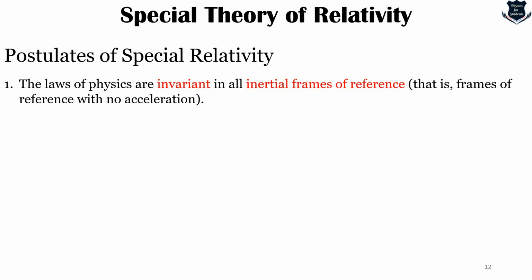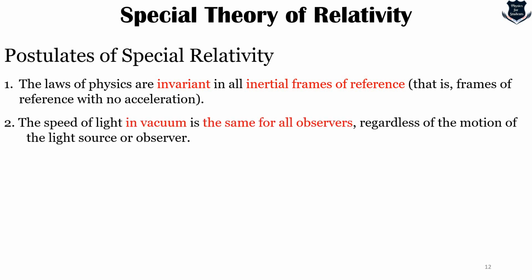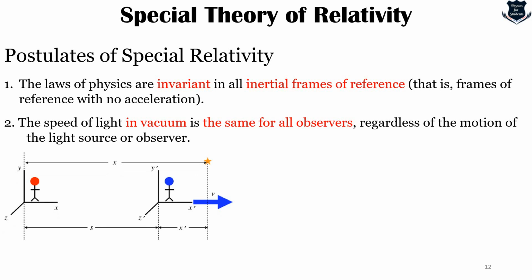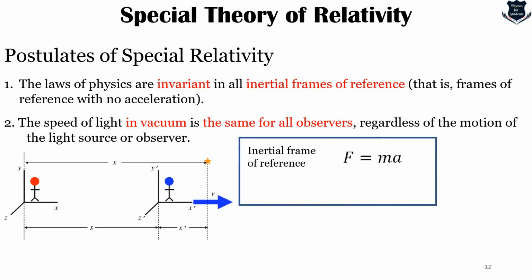It says that the laws of physics are invariant in all inertial frames of reference and the speed of light is constant. Here is a nice pictorial depiction. It shows that Newton's law F equals ma is still applicable in an inertial frame of reference. So what we can deduce from here is that we are still in the realm of gravity.